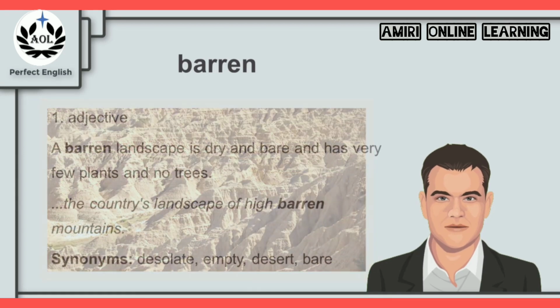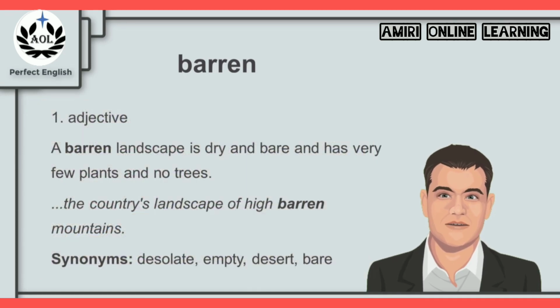Let's find out. Barren is an adjective. A barren landscape is dry and bare and has very few plants and no trees, just like the picture we saw. For example, the country's landscape of high barren mountains. And synonyms for barren are the words desolate, empty, desert, and bare.